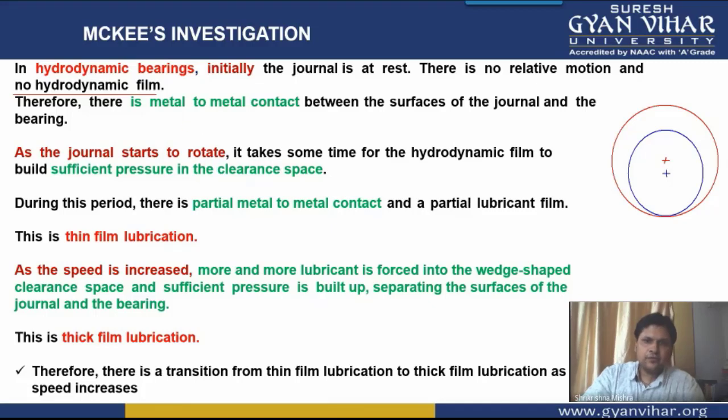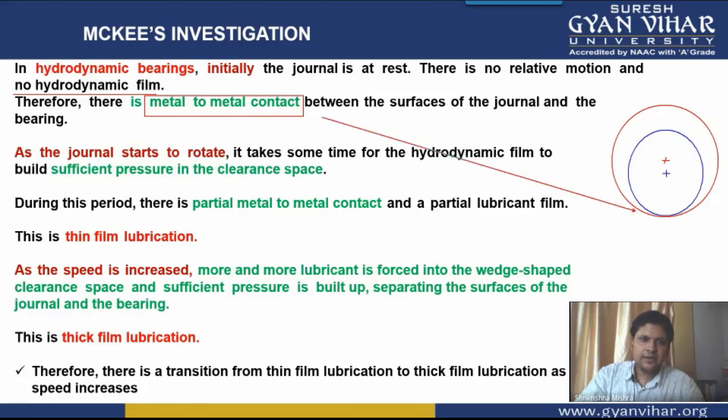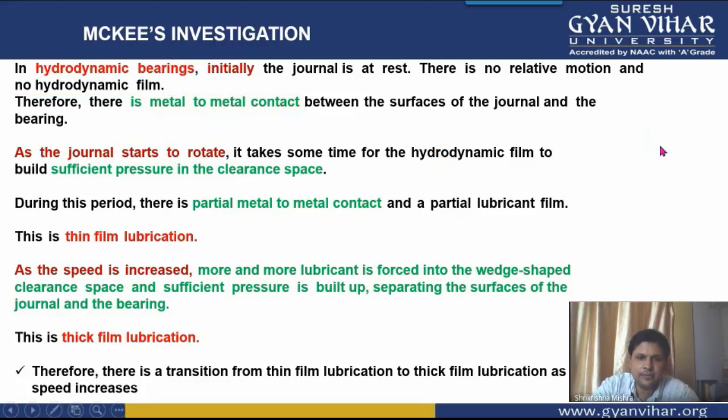Therefore, there is metal to metal contact between the surface of the journal and the bearing. Now as the journal starts to rotate, what will happen?